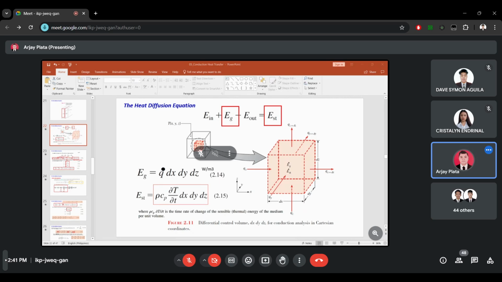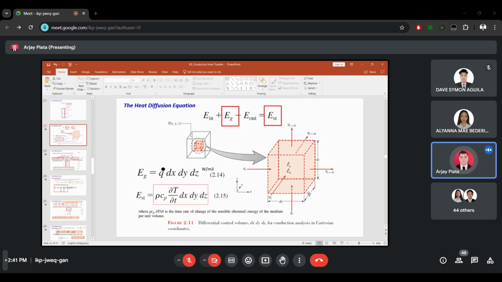Let me call on Aliana May Bederico. Are you here? Yes po. Okay. What is the area perpendicular to Qx? By just looking at this figure? Qz, Qy po. Look at Qx. Qx is the heat transfer coming into the system.